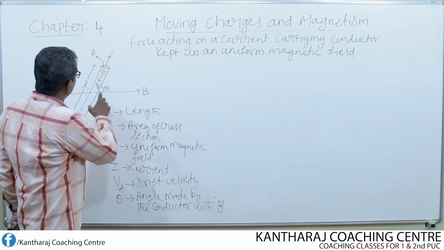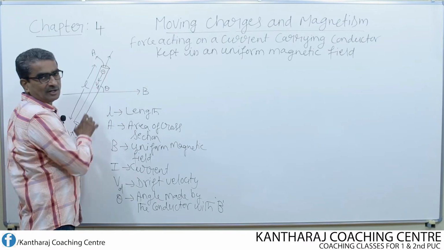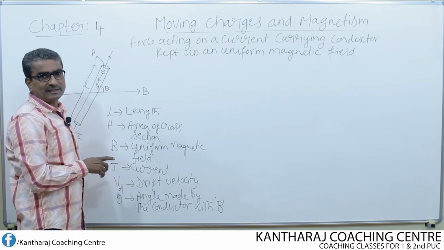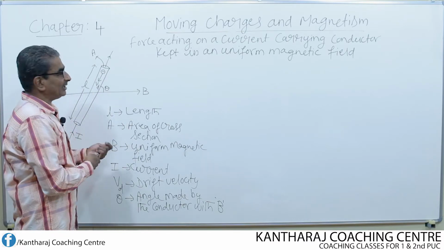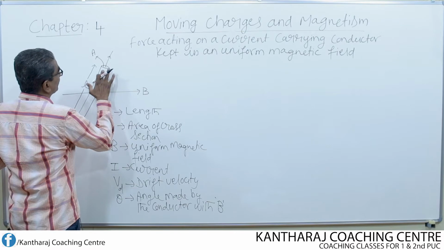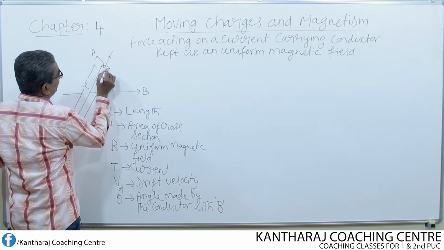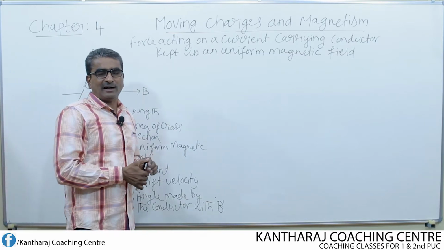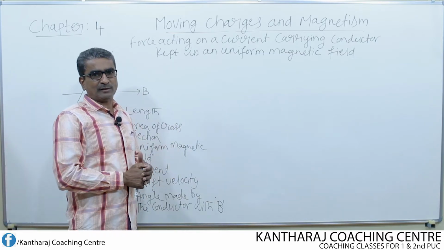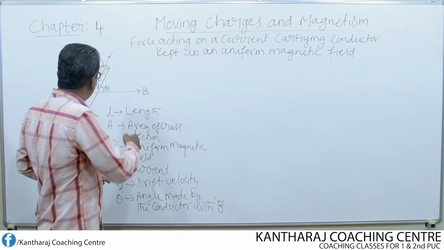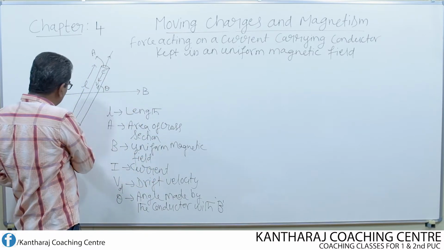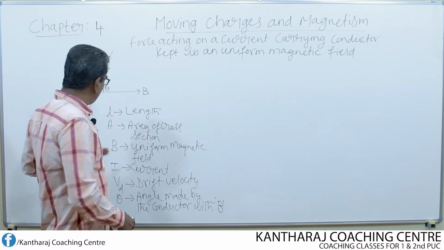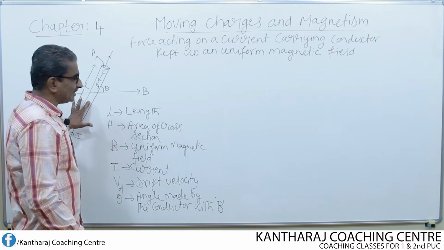What about Vd? Vd is the drift velocity of the electron. Here the minus sign inside the circle which I have written represents an electron, or else I can also write it like this, e minus. So this is nothing but an electron. You know that an electron always moves with a uniform velocity known as drift velocity, opposite to the current direction. If current flows like this, the electron moves in the opposite direction,